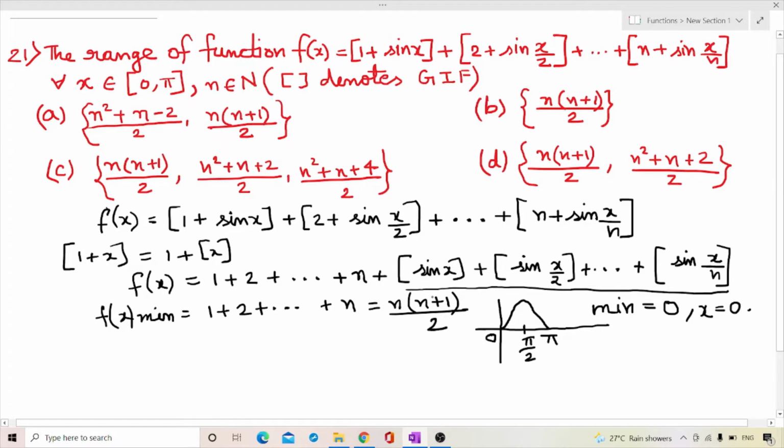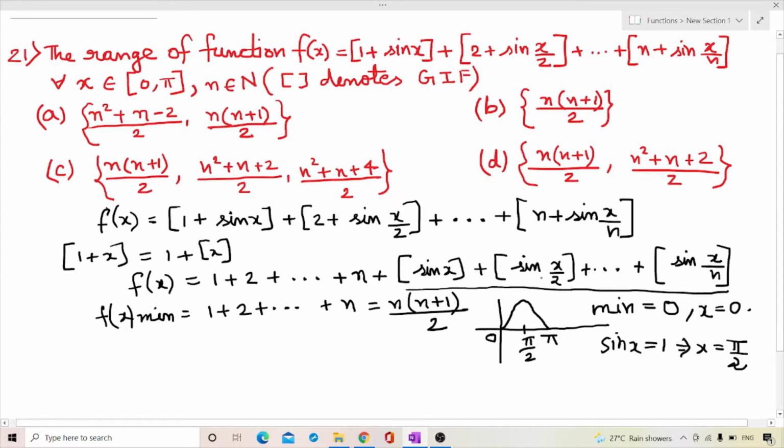So the greatest integer value that sin x can return is 1. If sin x is equal to 1, that is when x is equal to pi/2.